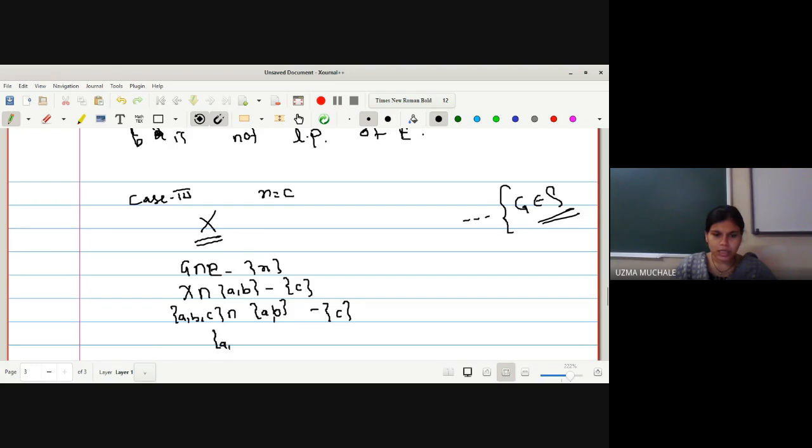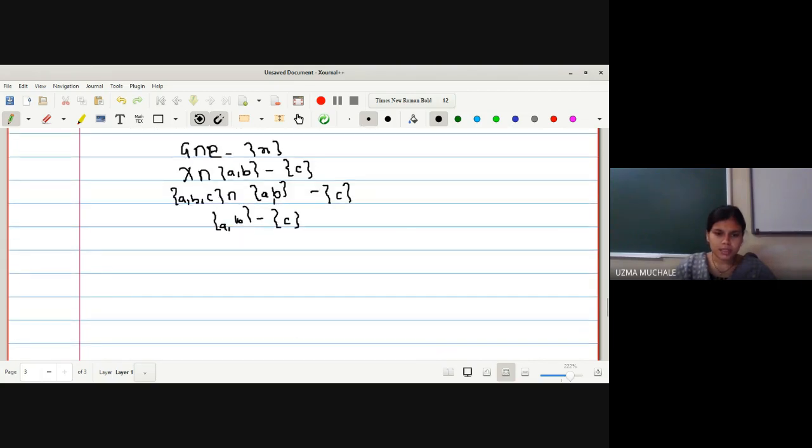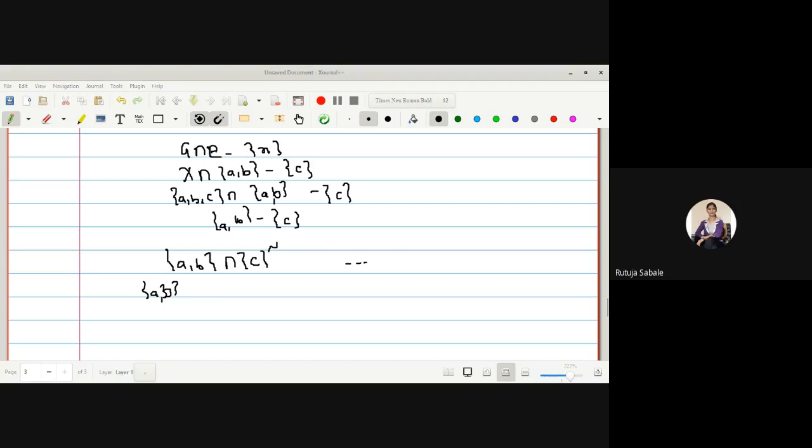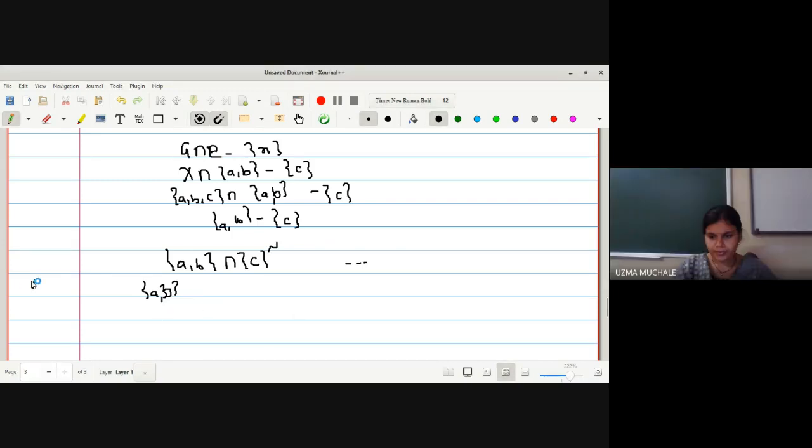Now what is the intersection? AB minus C, right? So what do you mean by AB minus C? This is nothing but AB intersection with the complement of C. Right? Are you knowing this property? How to find out this AB minus C? This is nothing but minus converted into intersection with the complement of this set. And what is the complement of C with respect to x? AB. Okay, so your x is nothing but ABC.